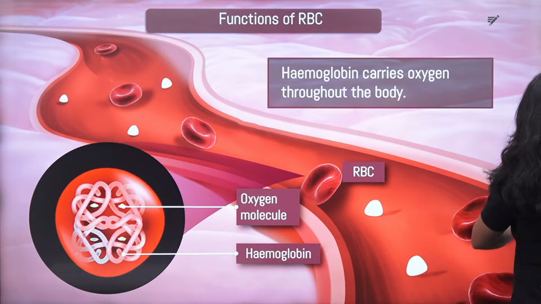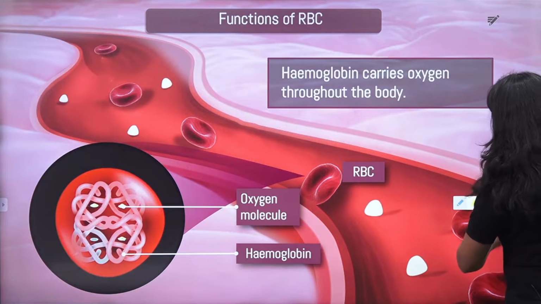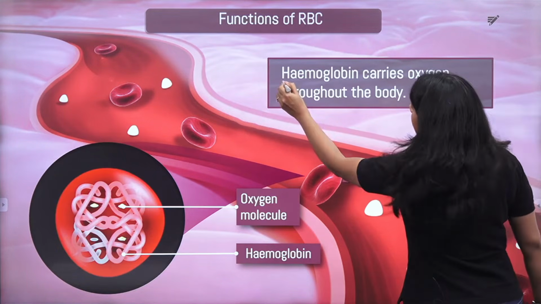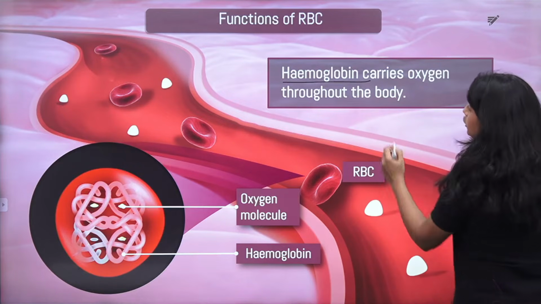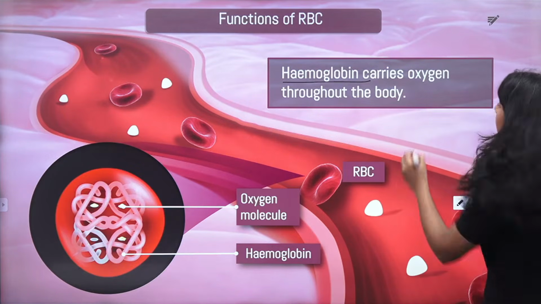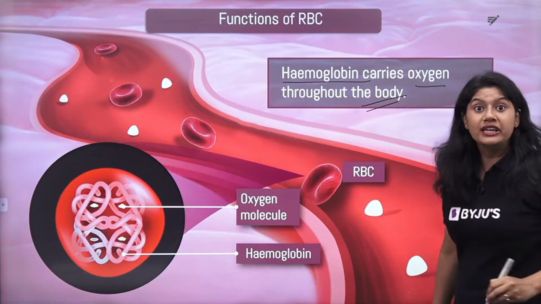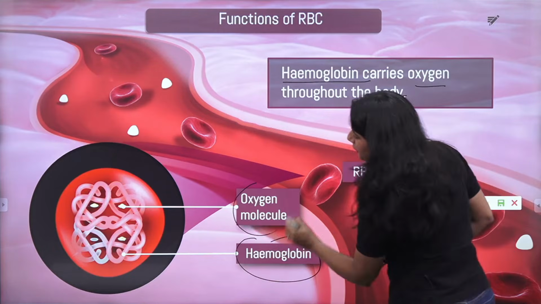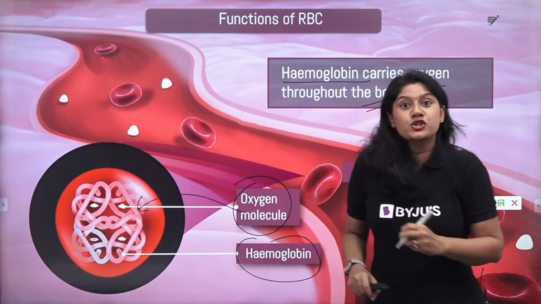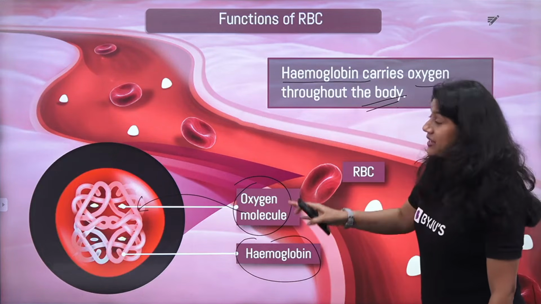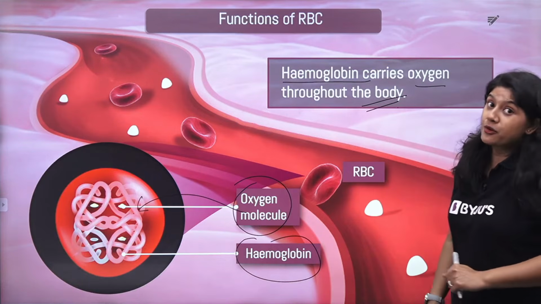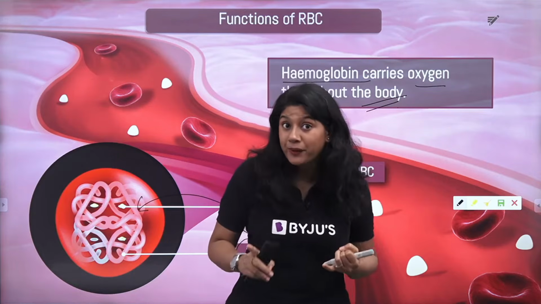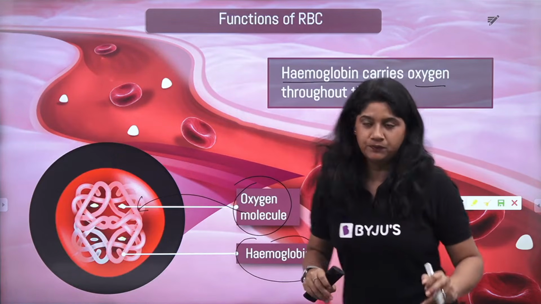Over here, you can see we have the RBC. The RBCs, as we have just discussed, have the hemoglobin, and they help carry the oxygen throughout the body. Super important. Then of course we can see over here the hemoglobin, and over here, this is how the oxygen will be attached to the hemoglobin. So this plays a very important role. We know that RBCs are really very important. The red color is because of the hemoglobin, and they are the ones that carry the oxygen.